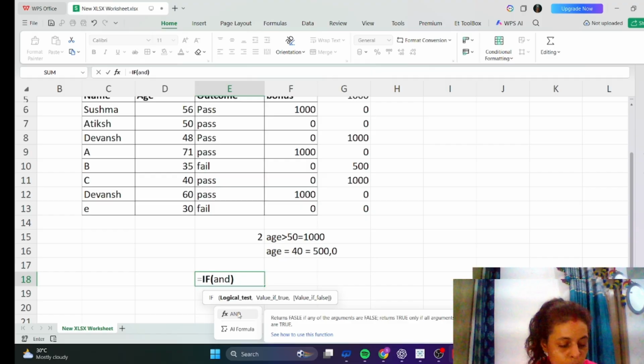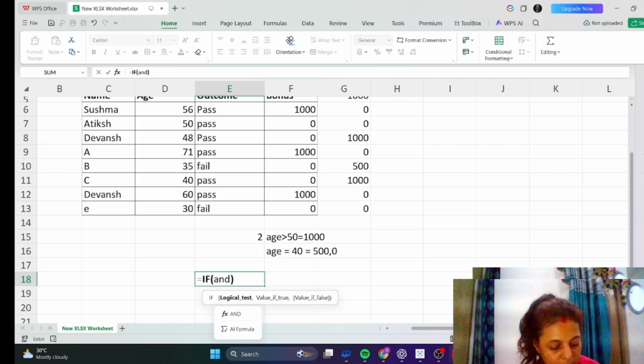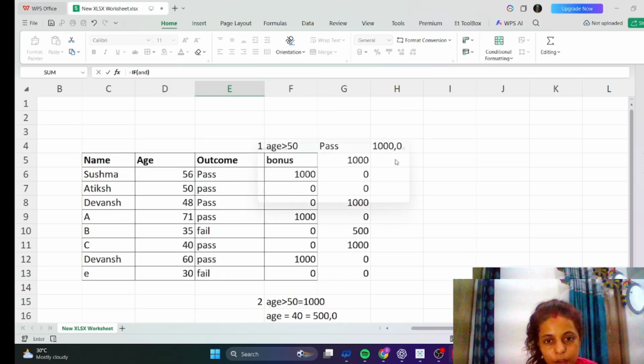Because we use AND for both conditions, like if anyone has age 50 and he should also pass, then only he will get 1000, otherwise he will not get it. Okay, so here we are going to apply